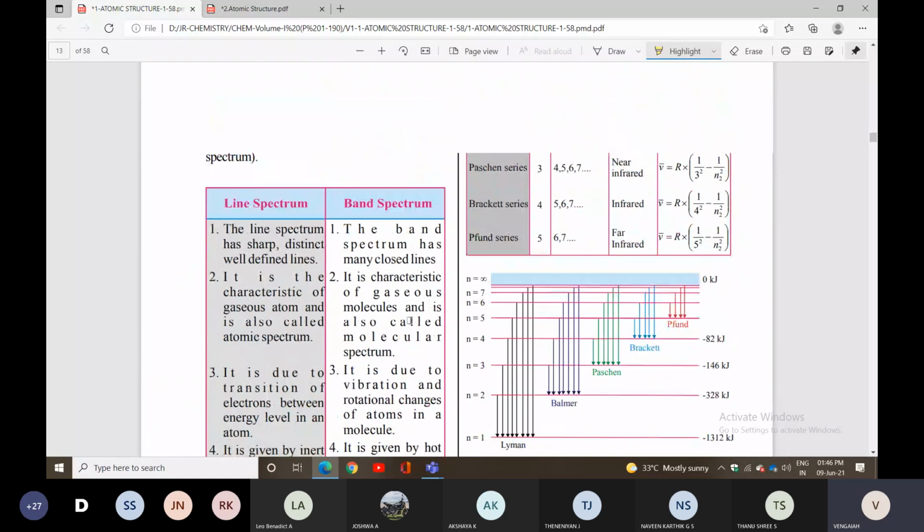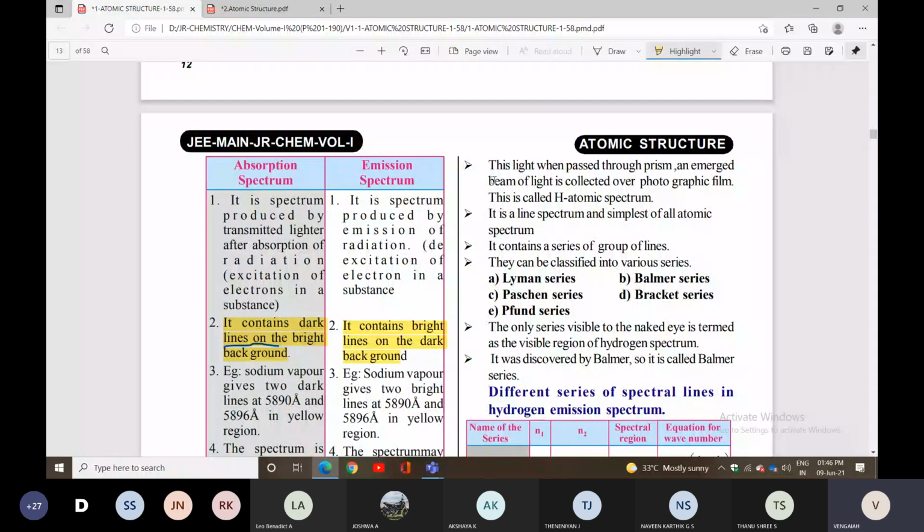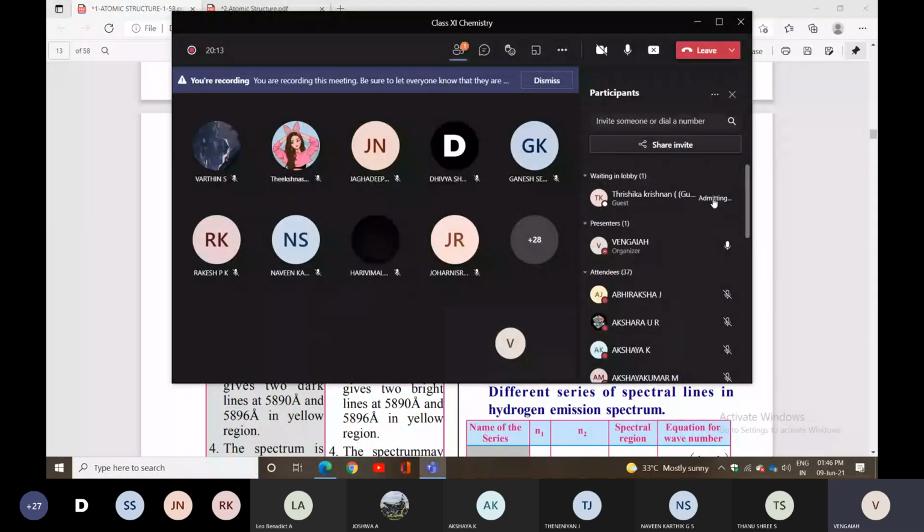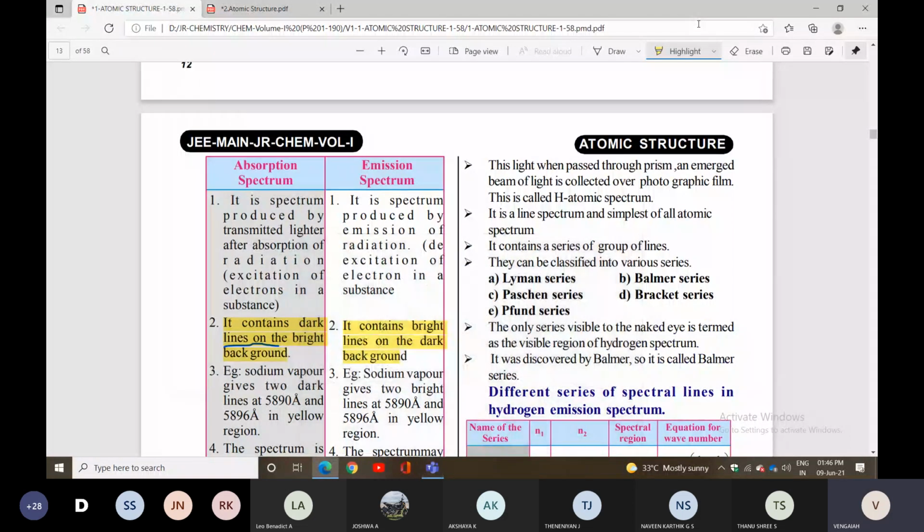This light is passed through a prism, and the resulting beam of light is collected over a photographic film. This is called the hydrogen atomic spectrum.